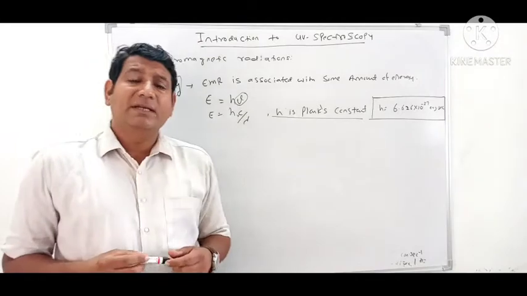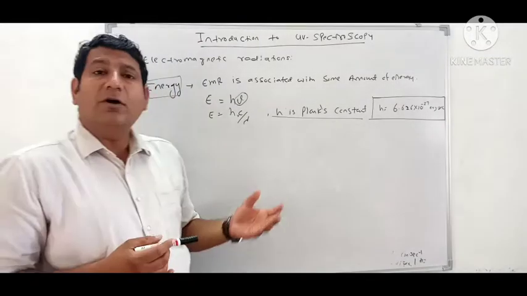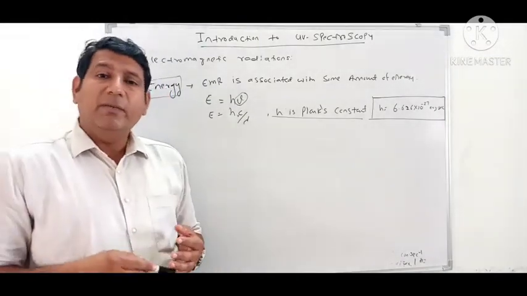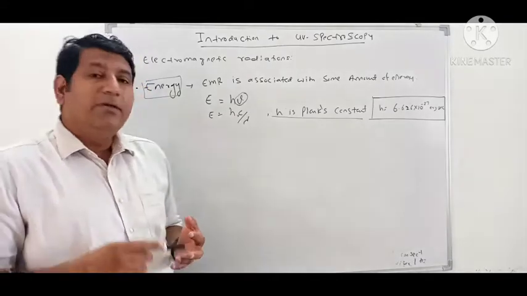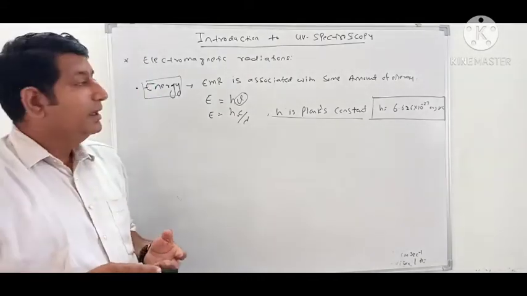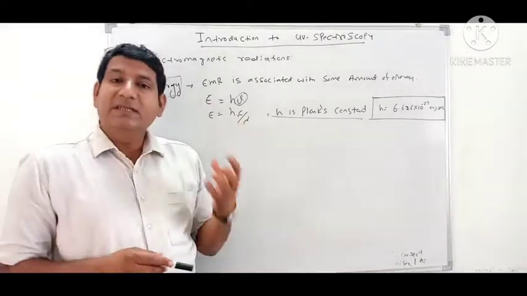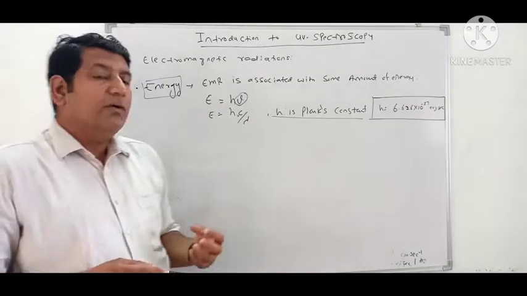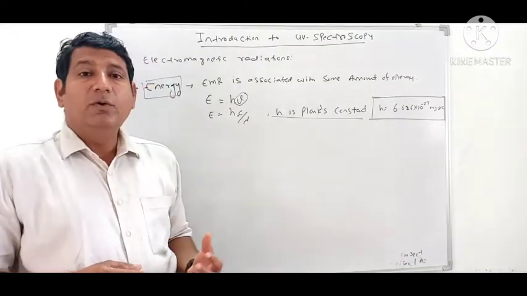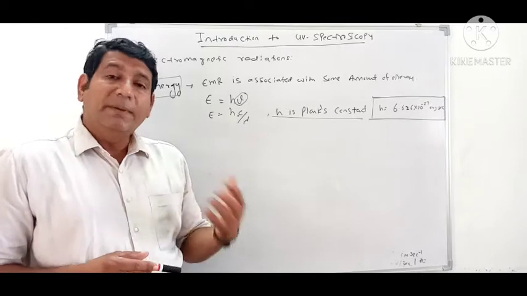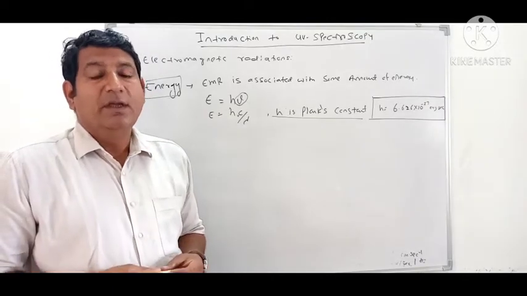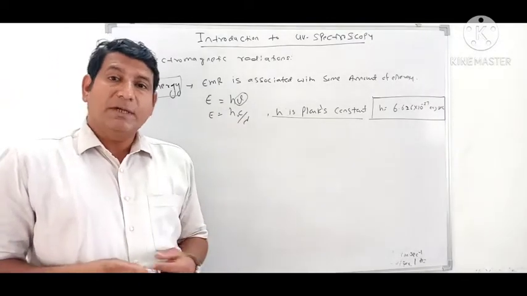So till now we have studied various aspects of electromagnetic radiation like frequency, wavelength, wave number and energy. On the basis of this knowledge, in the next class we will discuss the principle of UV spectroscopy, which is based on absorption laws.